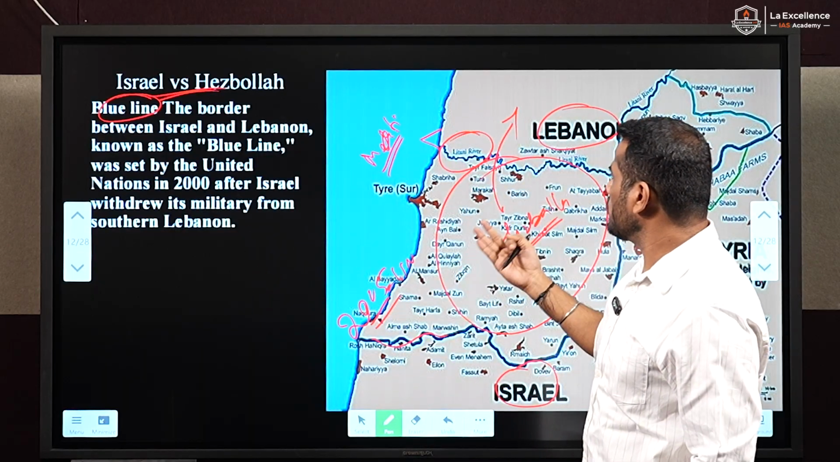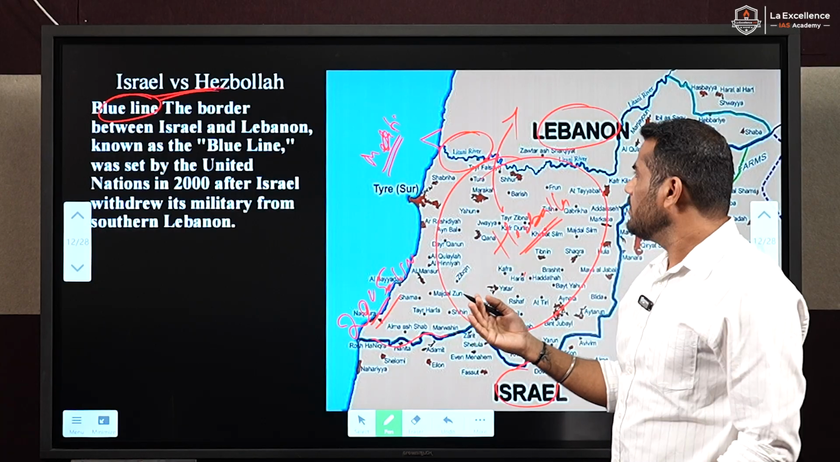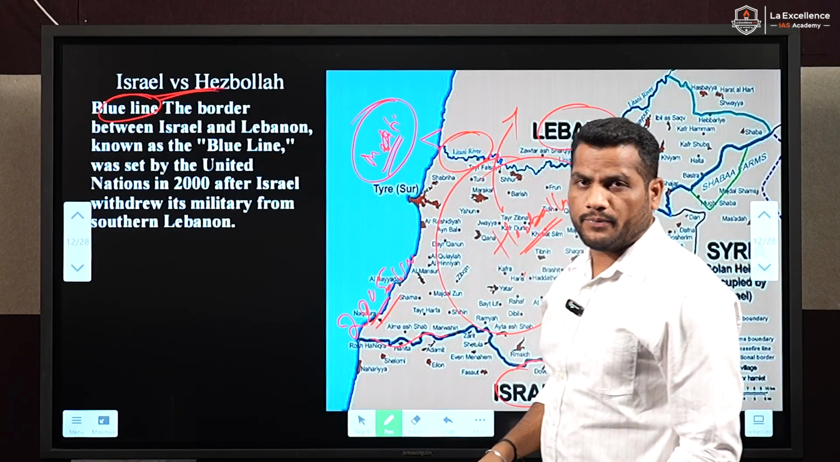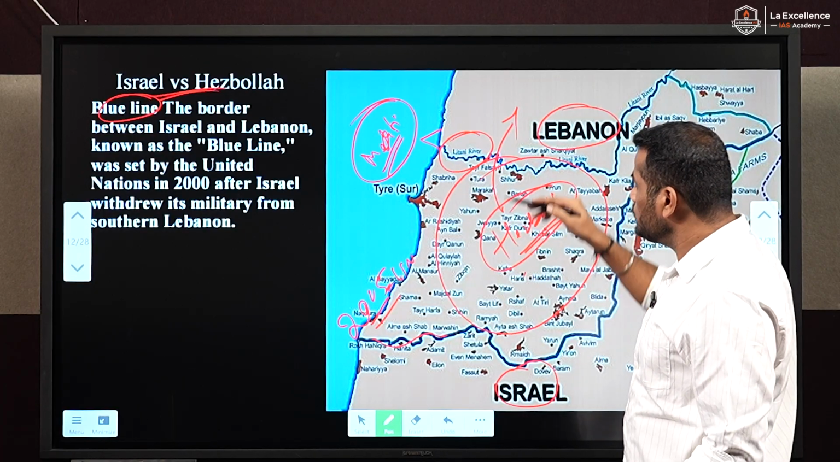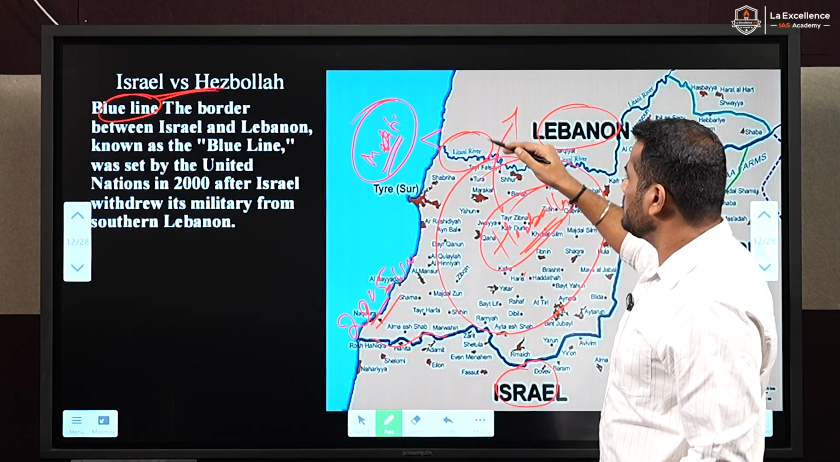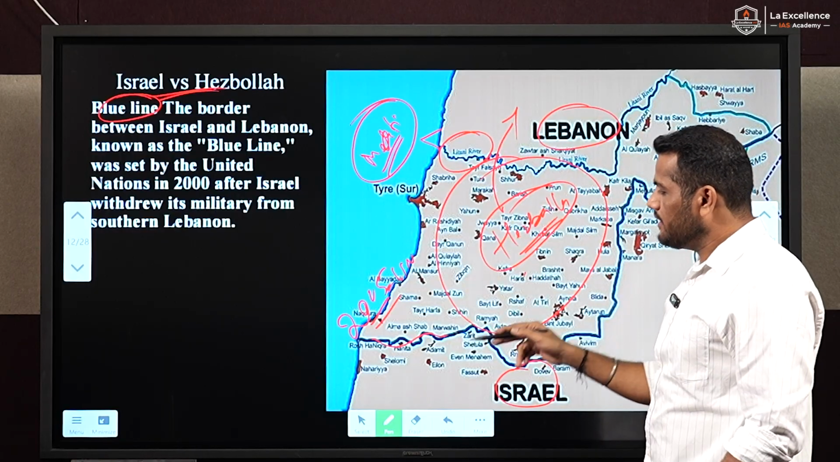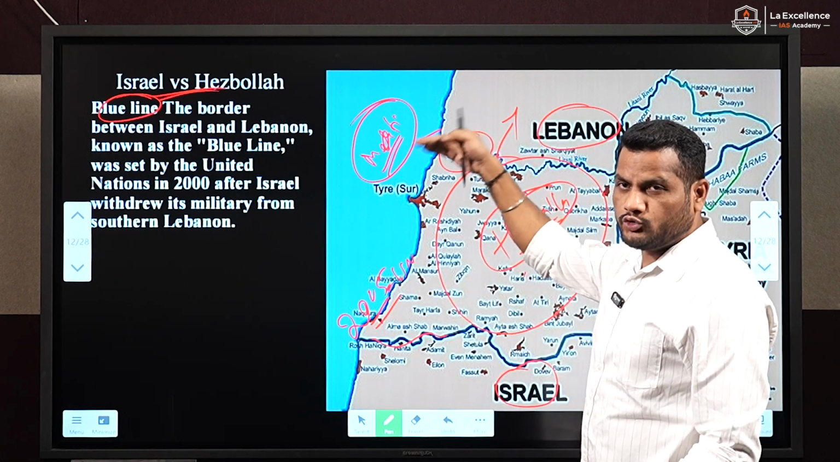When the ceasefire broke out between Israel and Hezbollah, this Litani River was very much in the news, because the Litani River joins the Mediterranean Sea. Israel demanded that Hezbollah shift to the north of the Litani River and vacate southern Lebanon. This is the Green Line you should note, and also the Litani River, which joins the Mediterranean Sea.